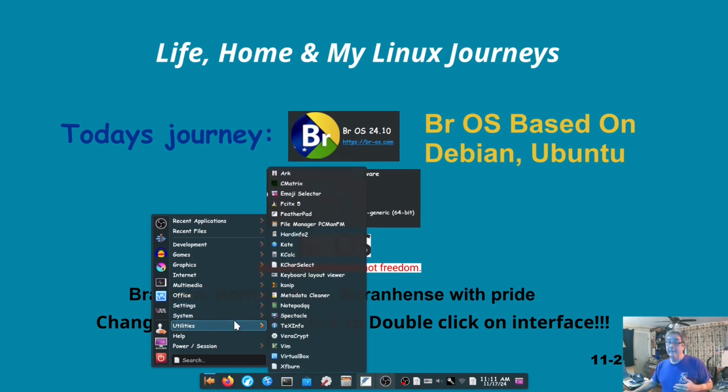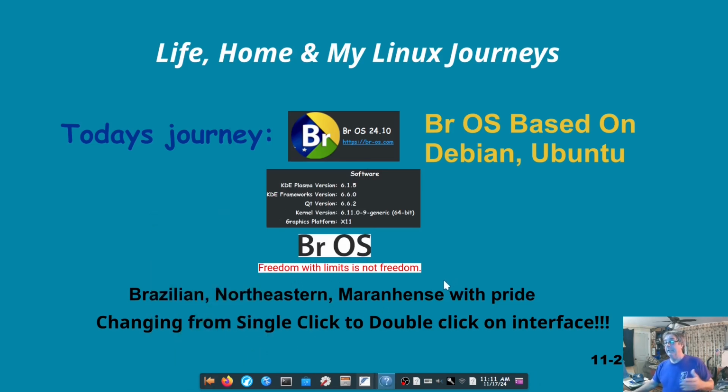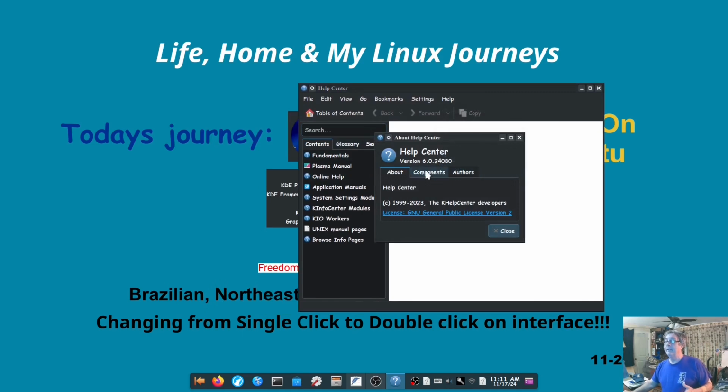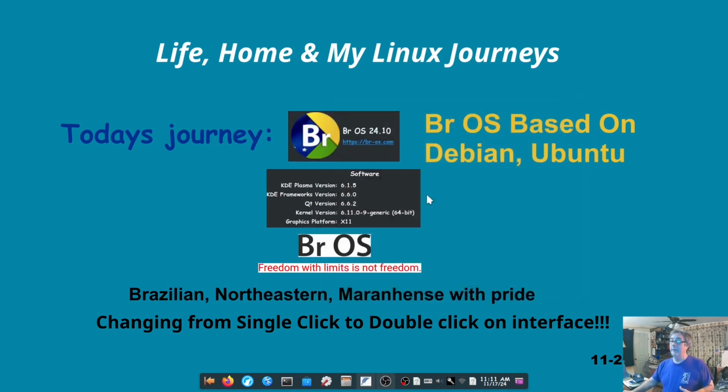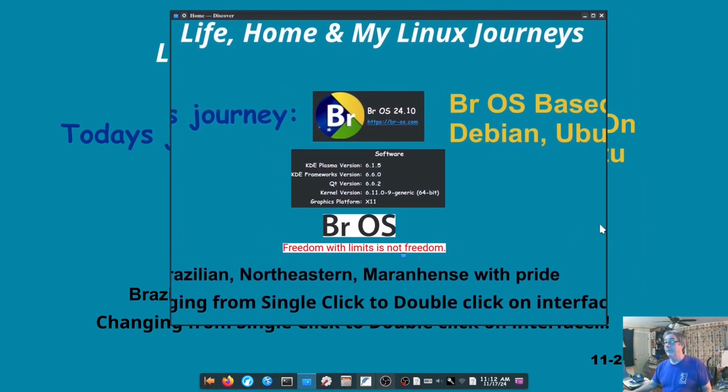Settings, I didn't do anything in there. Let's see, FeatherPad, PCManFM, HardInfo I installed. Spectacle was by default. Vim was by default. It does come with a help center, and it comes up as apparently native on your system, which is pretty nice. It does come with this Discover store, and I have actually used it just to see if it works. And it does.